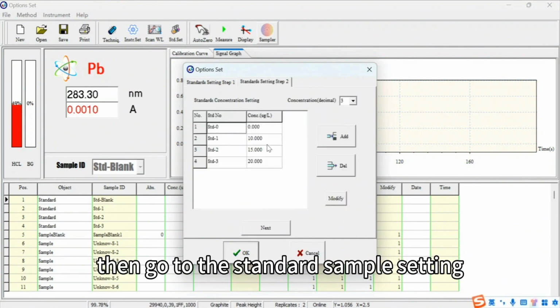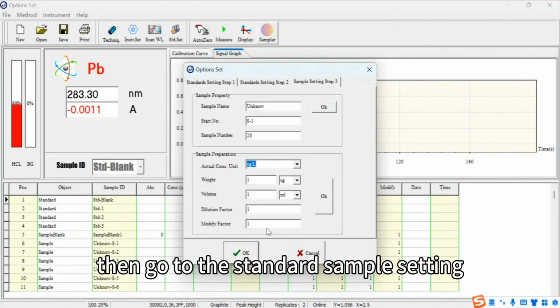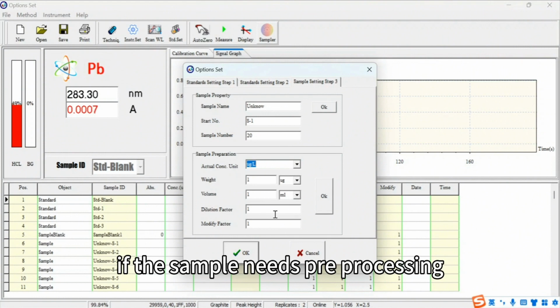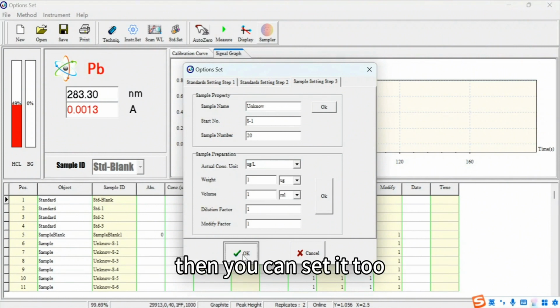Then go to Standard Sample Setting. If the sample needs pre-processing, then you can set it to.